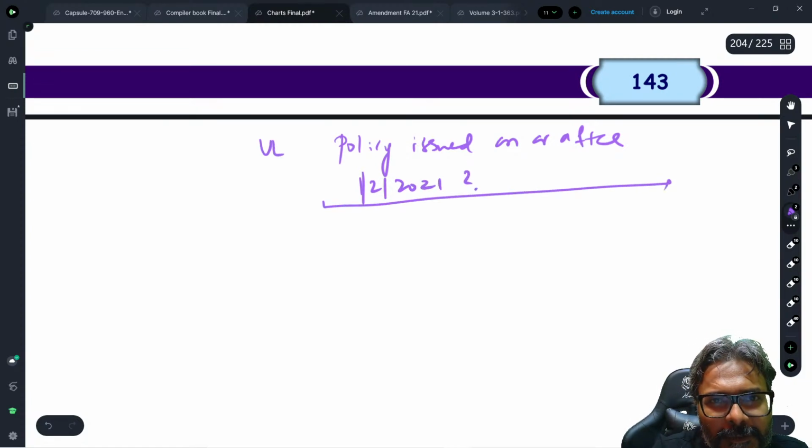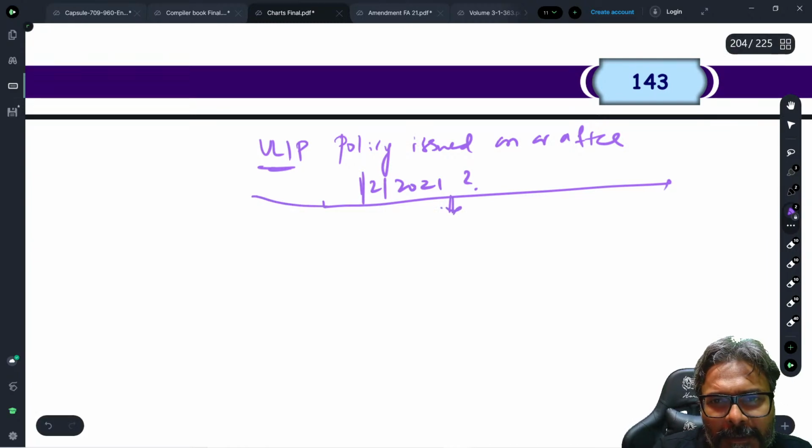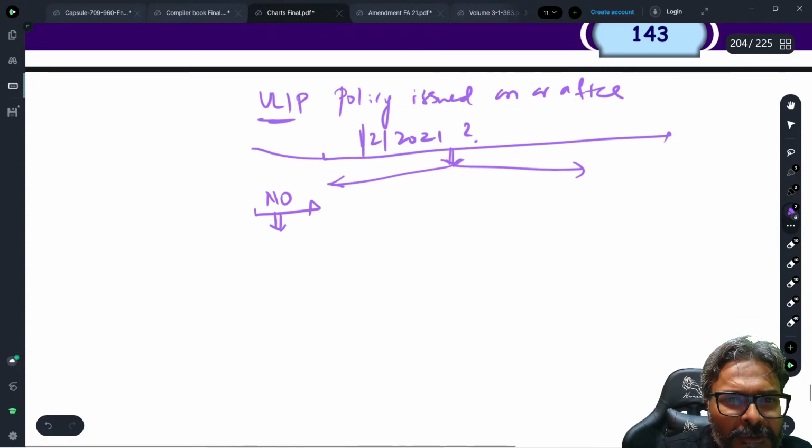ULIP policy, unit linked insurance plan. Unit linked means it is linked with equity shares and all. The answer can be yes or the answer can be no. So I will just write first no. If the answer is no, the old provision would be applicable. What is the old provision?